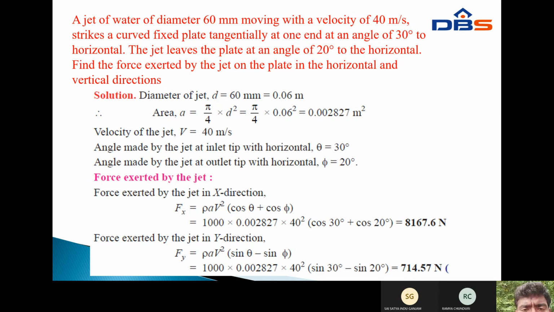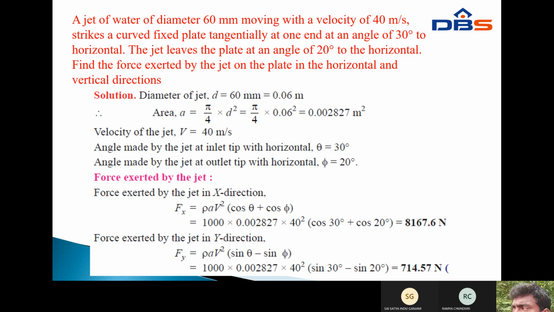Next, the force exerted by the jet in the y direction. F of y equals rho a v square into sin theta minus sin phi. This is the equation of the force exerted by the jet in the y direction.